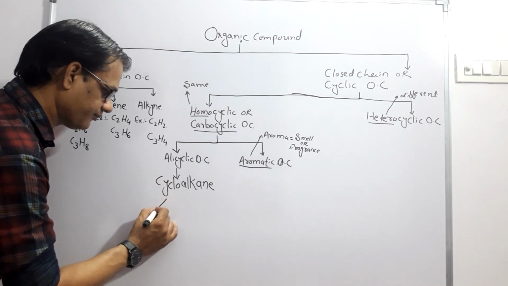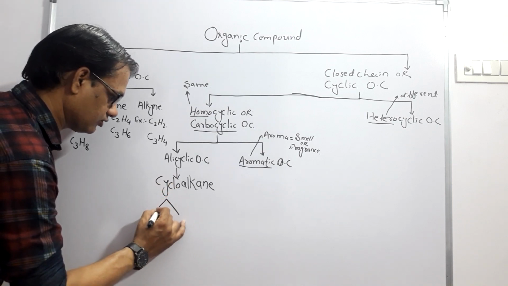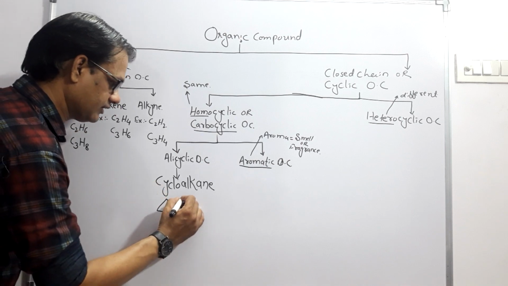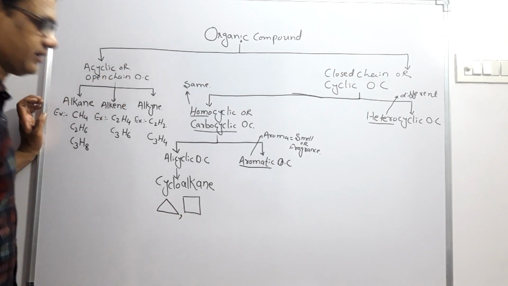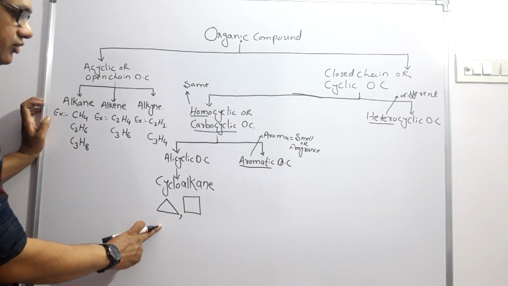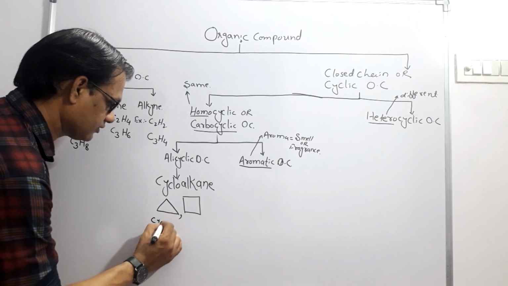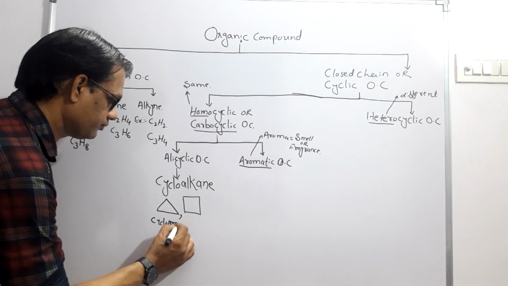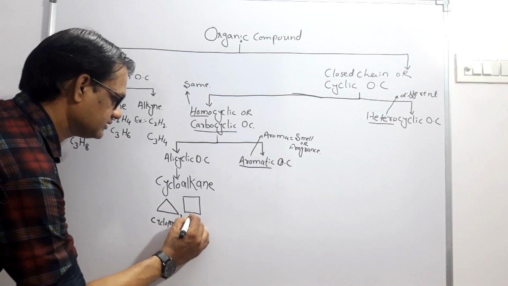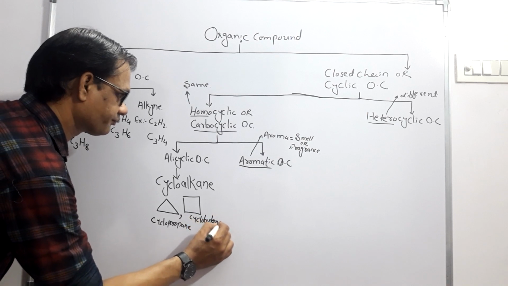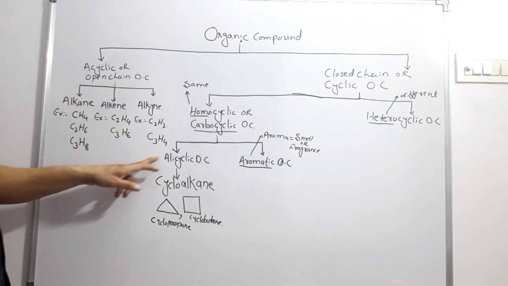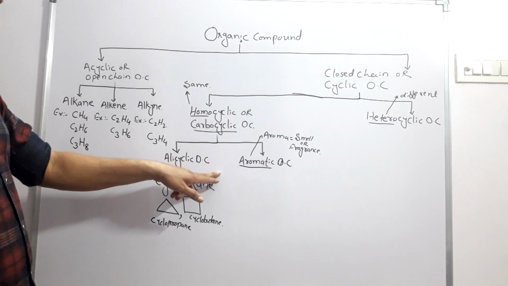For example, cyclopropane, for example, cyclobutane, etc. Okay, this is cyclopropane, and this is cyclobutane. So this is an alicyclic organic compound.